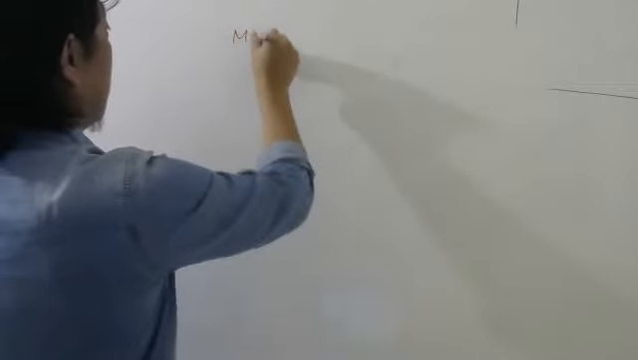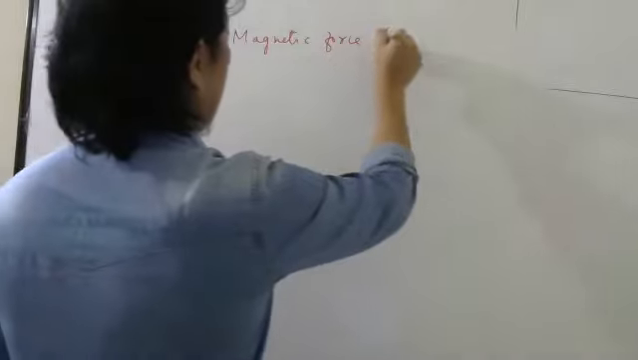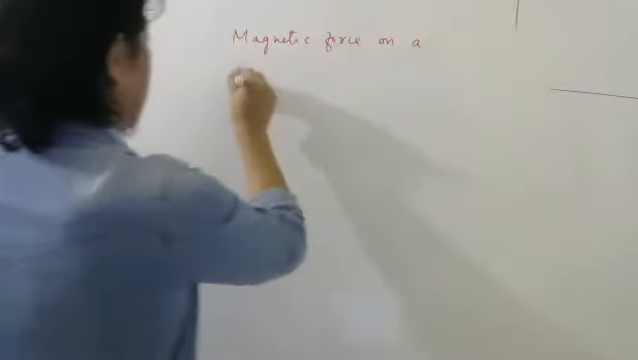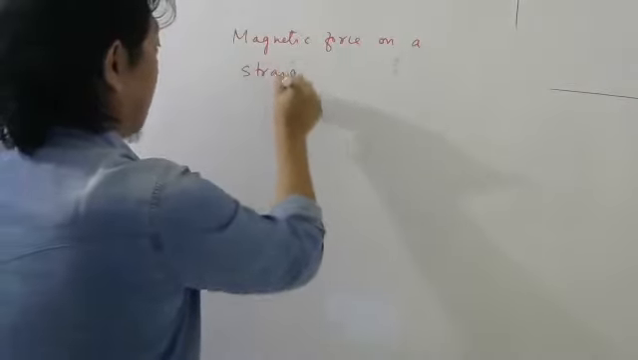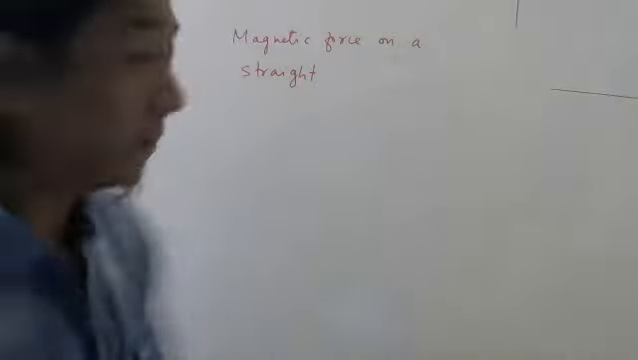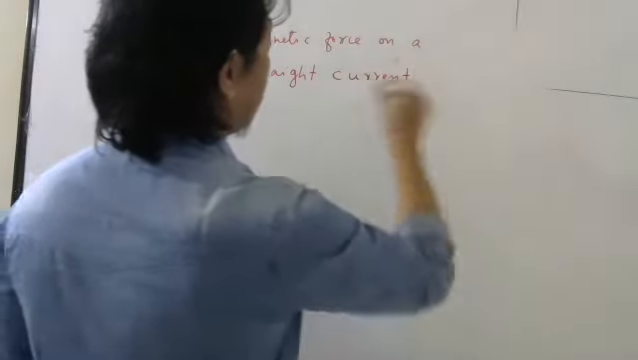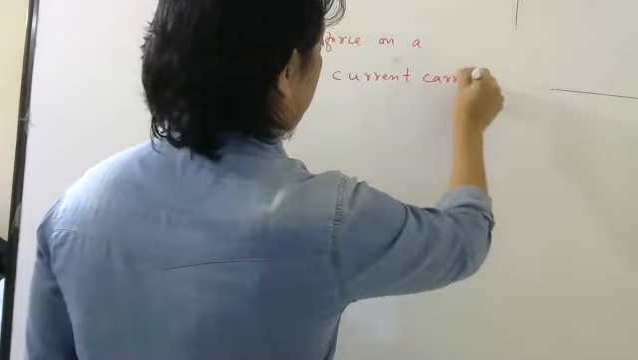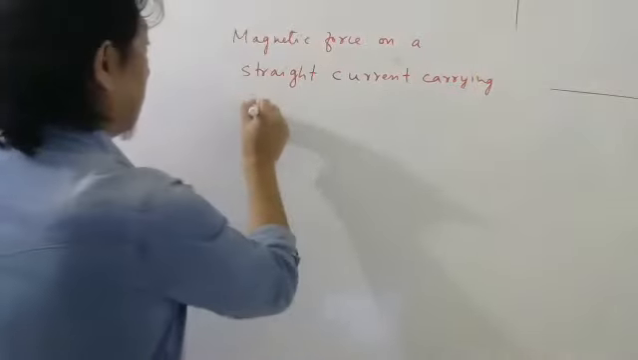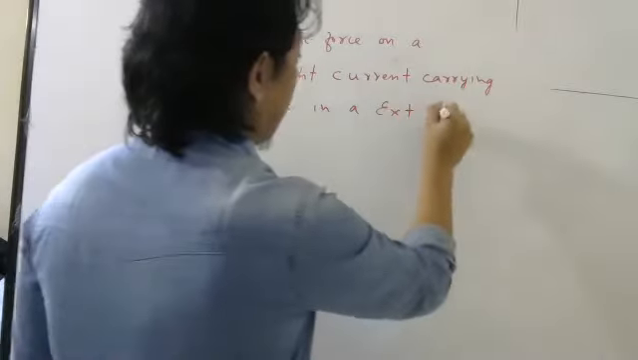So the topic is magnetic force on a straight current carrying wire in an external magnetic field. First, we will make it straight, because for the board syllabus the wire should be straight.